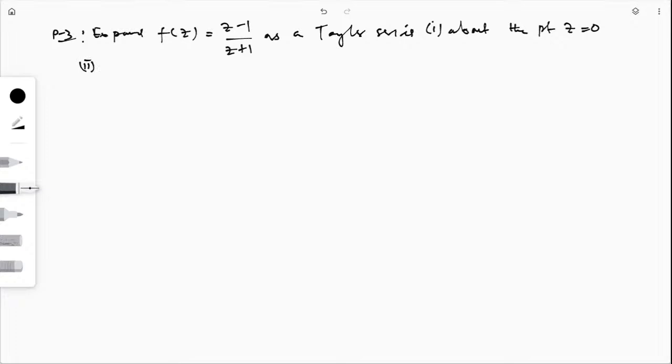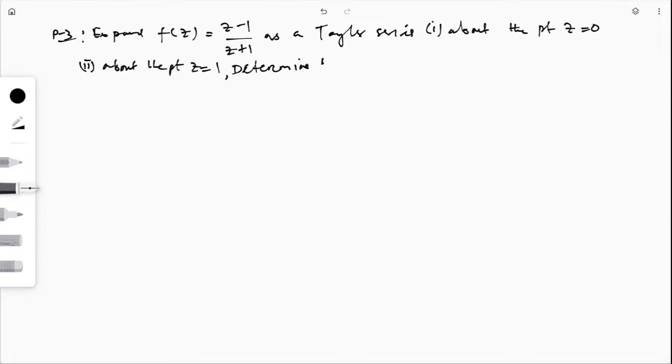So now we'll write and solve. Expand f(z) is equal to (z minus 1) divided by (z plus 1) as a Taylor series about the point z equal to 0, and also there is a second part, about the point z equal to 1, and also determine the region of convergence in each case.